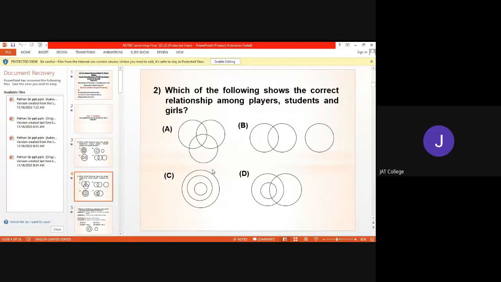Now in these three circles, one will represent the players, another represents students, and the last one represents girls. Now how to draw this Venn diagram for this information? Now look at here. Players can be students, players can be girls. So the circle of players interacts with the circle of students as well as the circle of girls.